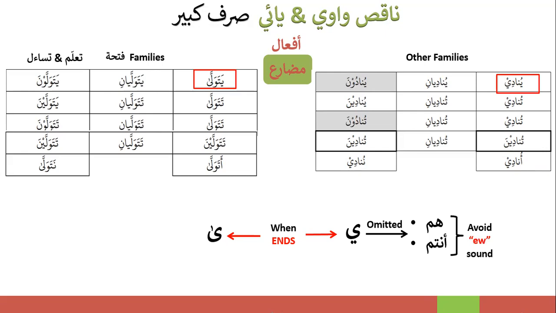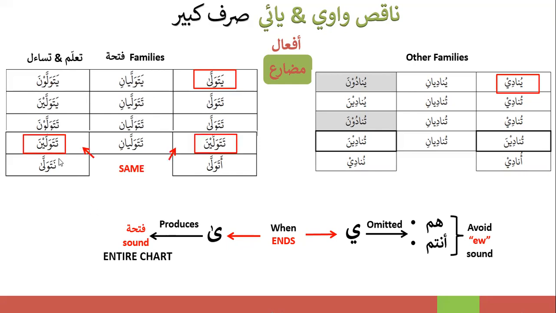And this is just to avoid the EU sound. So just to avoid saying yunadi una, you will say yunaduna. Tunadi una, you will say tunaduna, just for that. In alif maksura, it will produce a fatha sound everywhere. Yatawallayna, yatawallawna. Remember I said alif maksura produces this aw sound, awna, and this is called fatha sound. Yatawallayani. So this is called fatha sound in your entire chart.